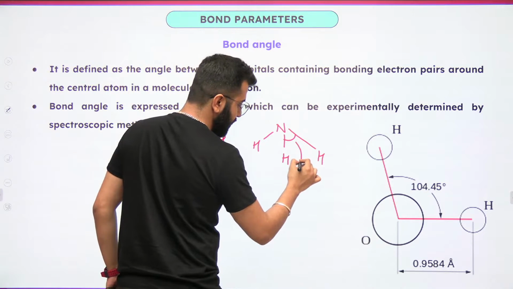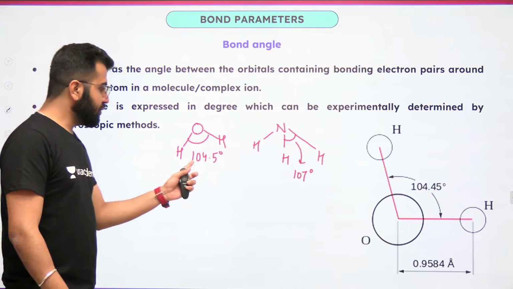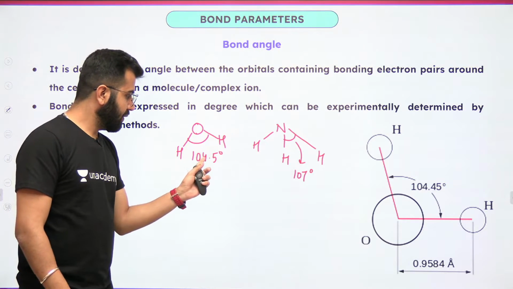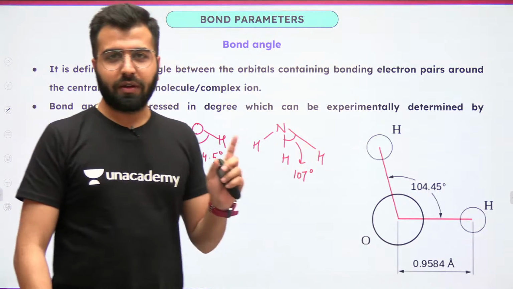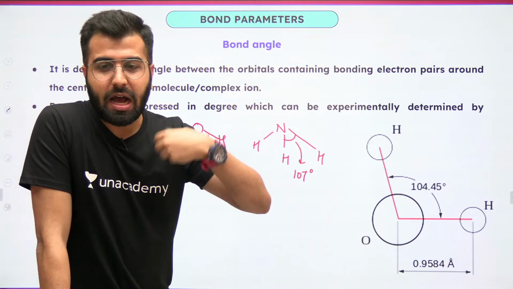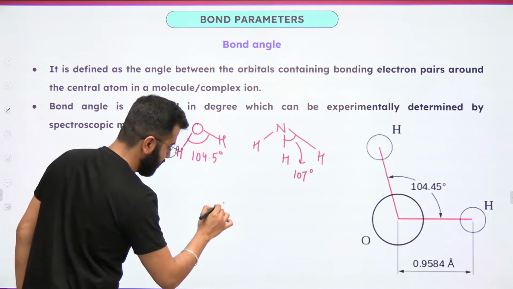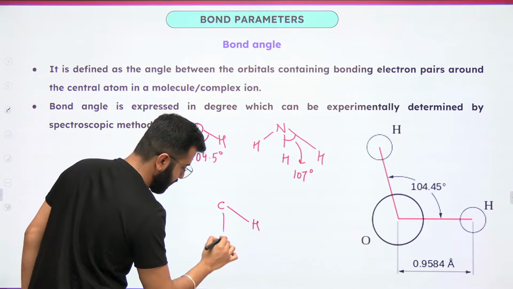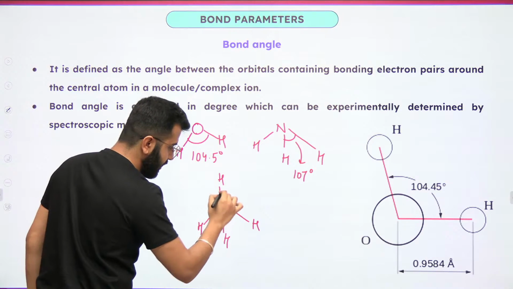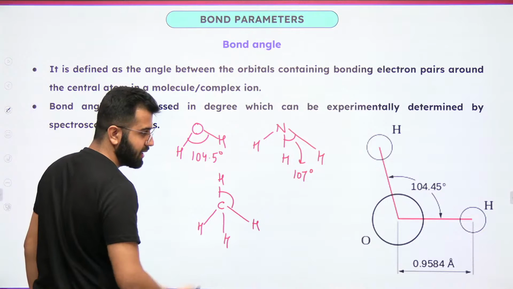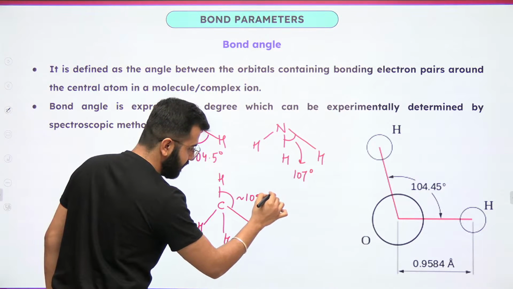This one is 107 degrees. Sorry, you add 2.5, yes, 2.5, okay? And add again 2.5 to this. The angle that you are going to get is approximately 109.5 degrees.